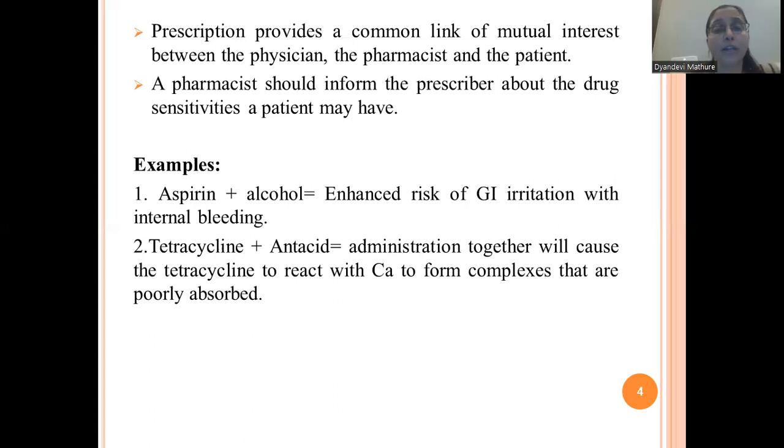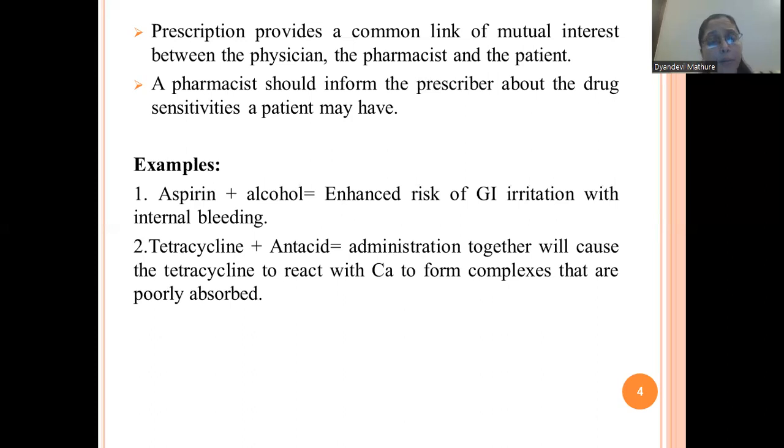If the patient is an alcoholic, and they take aspirin, there is an enhanced risk of GI irritation with bleeding. So it is the duty of the pharmacist or prescriber not to prescribe aspirin in an alcoholic patient because of this GI irritation.